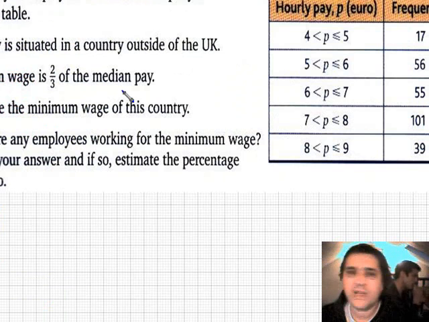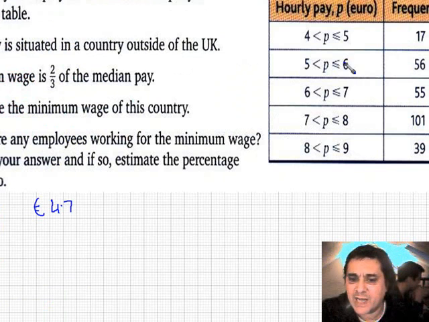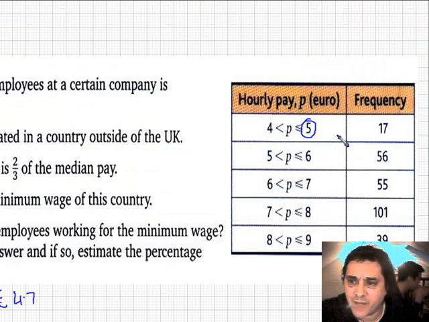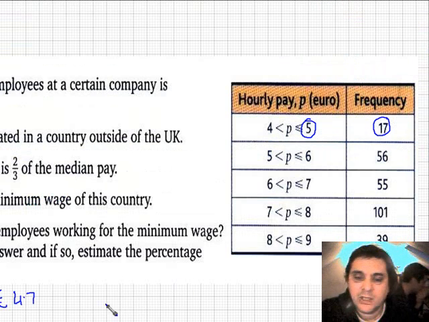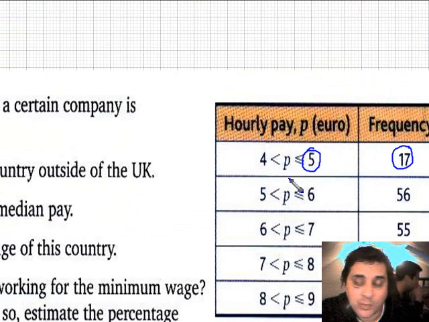Well, we couldn't read the answer of 4.7, so the minimum wage was in fact 4.7 euro, and because we're using an upper bound of 5 euros starting at 17 people at the top end, we cannot be sure if any of these 17 people are in fact below the 4.7 euros.